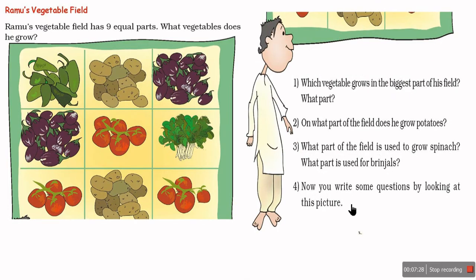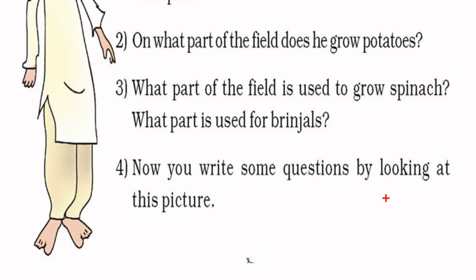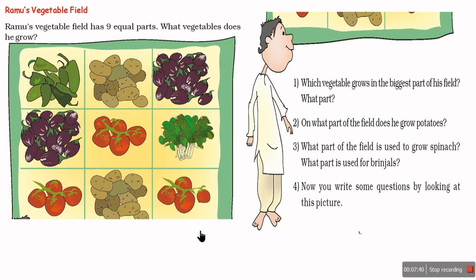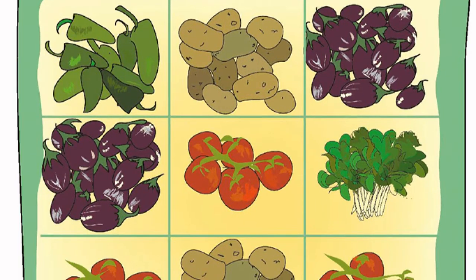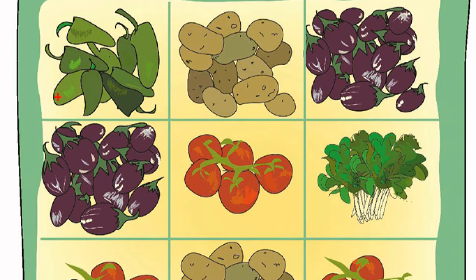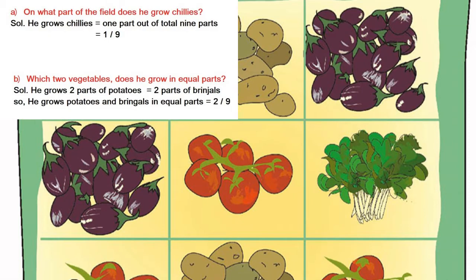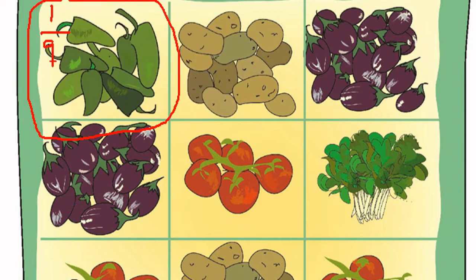Now 4. Write some questions by looking at this picture and answer the questions. Now let us see. The question can be, in what part does he grow chilies? In what part does he grow chilies? So the answer will be 1 part out of total 9 parts.